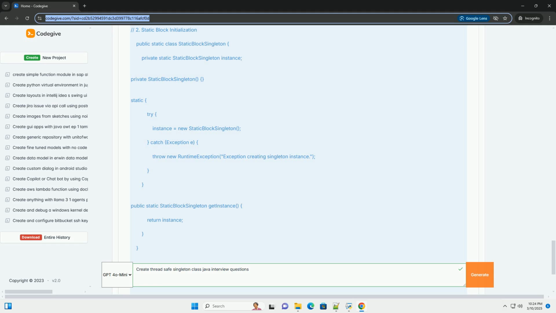Synchronization. The synchronized block ensures that only one thread can create the instance at a time. It uses the lazy singleton class object as the lock. Reflection protection. The constructor includes a check to prevent instantiation via reflection. This adds an extra layer of protection against creating multiple instances. Pros: lazy initialization, the instance is only created when it's first needed. Potentially better performance than a fully synchronized getInstance method because synchronization is only used when necessary.